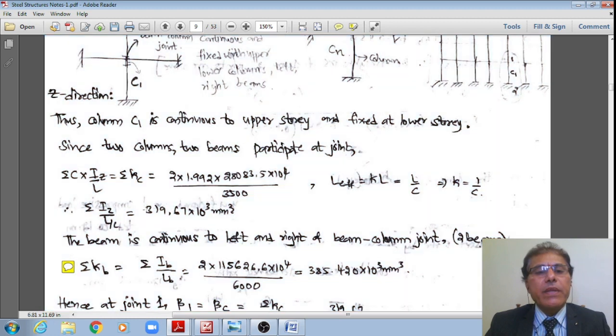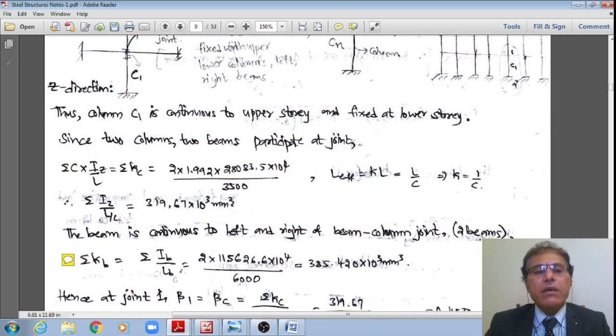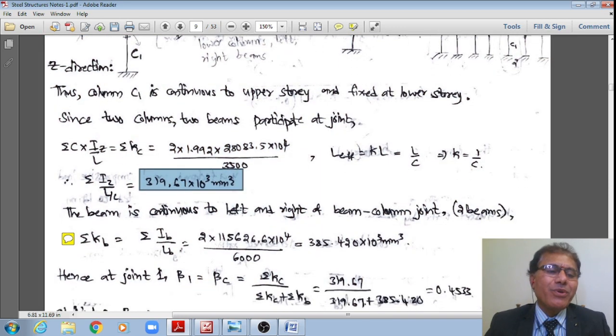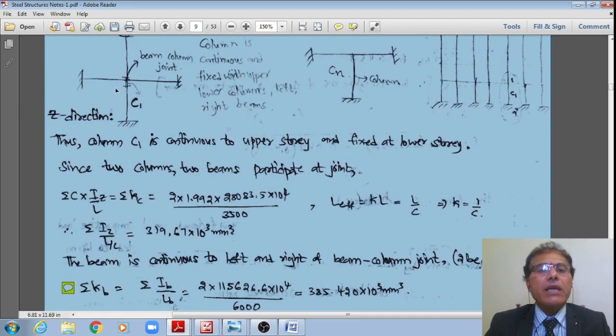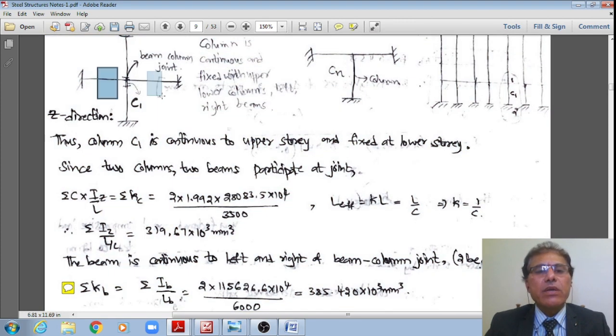Now similarly, this value will work out to a result, say 319.67 × 10³ mm³, student, right? Similarly, there are two beams, one on the left as well as on the right.